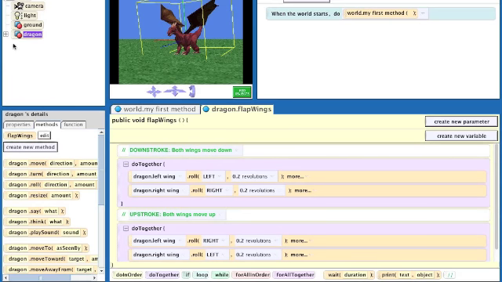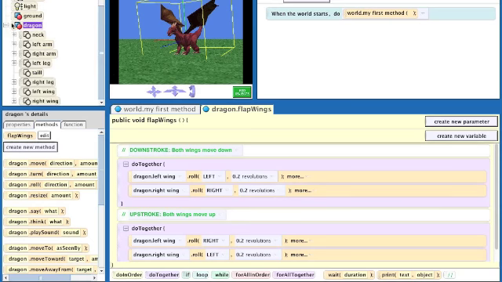And one final thing is that we have this nifty dragon with this flap wings method. What if we want to use the same object in other worlds? And that's quite an easy thing to do. First thing we would probably want to do is change the name of this type of object to distinguish it from the regular dragon. Let's call it a flapping dragon.